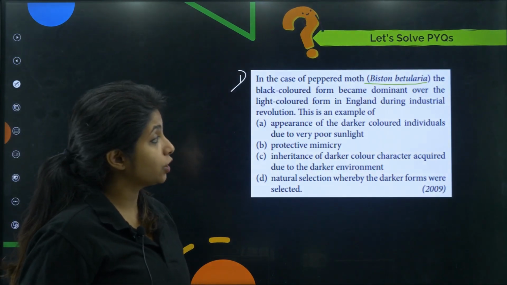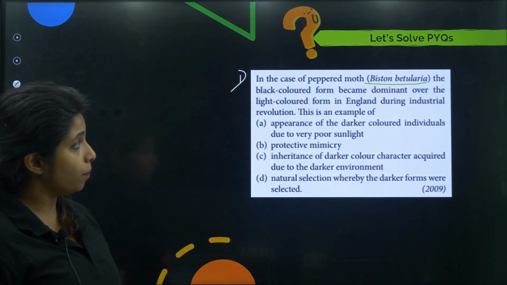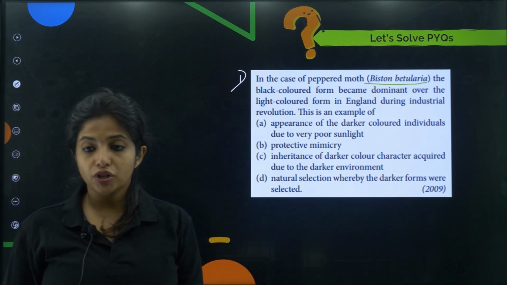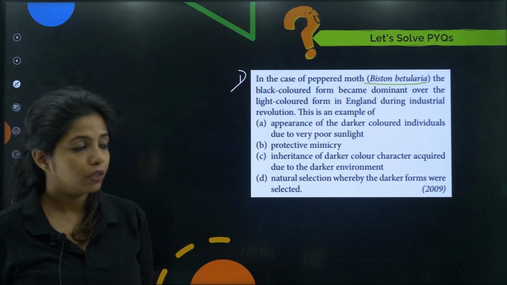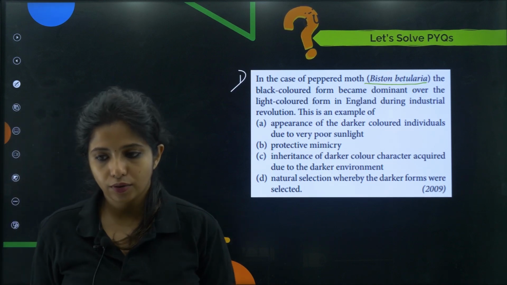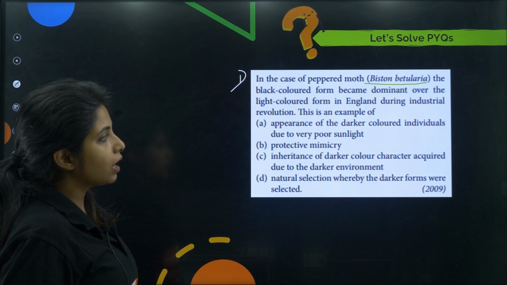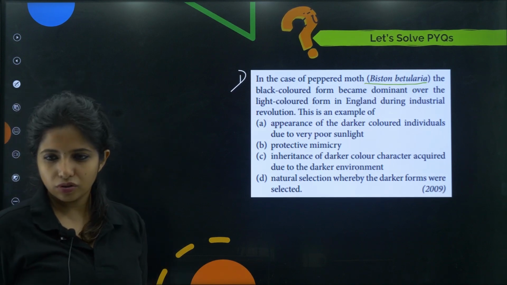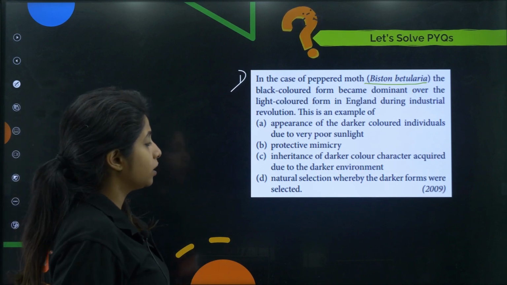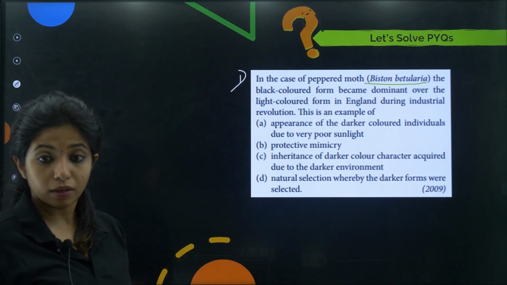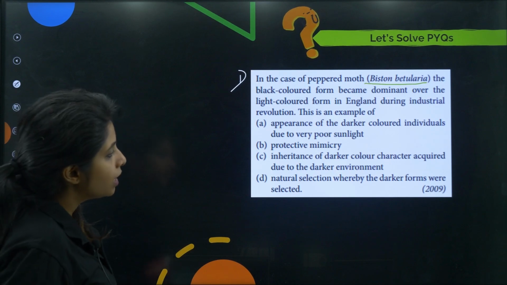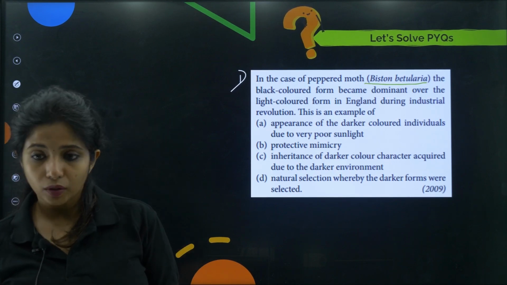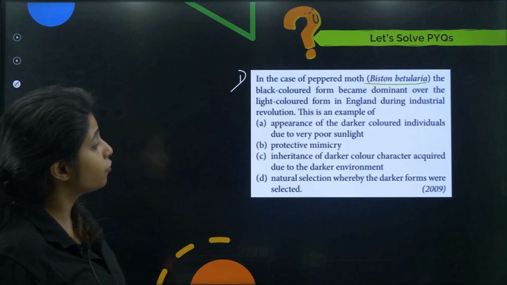So in the case of peppered moth, that is Biston betularia, the black colored form became dominant over the light colored form in England during the industrial revolution. This is an example of what? You have to tell me the answer. I will be discussing the answer later on. The first option, appearance of darker colored individuals due to very poor sunlight. Protective mimicry. It was mimicry, it was not actually black. Inheritance of darker color character acquired due to darker environment. Natural selection whereby the darker forms were selected.